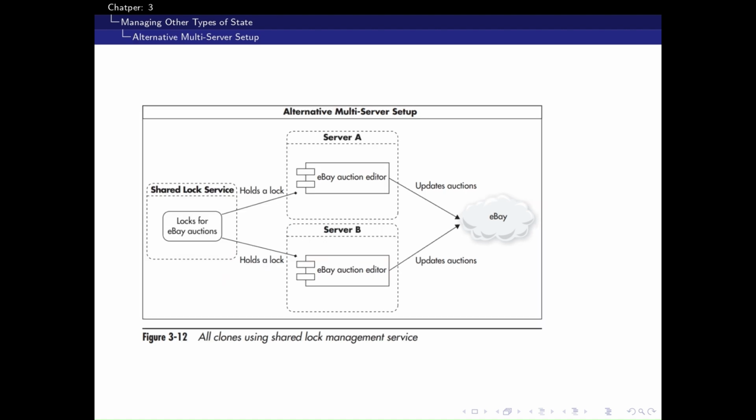We can move log management to a shared distributed logging service. In figure 3.12, both server A and B communicate with a shared log service. The log service enforces mutual exclusion globally, allowing servers to remain stateless and scalable.